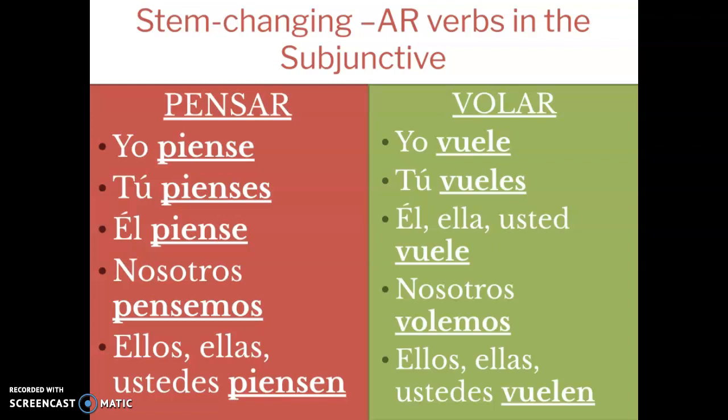Number 5, jugar, our favorite. It is a U to UE, and it is a GAR verb, so it is jueguen. J-U-E-G-U-E-N. Número 6, yo a tomar. That is tome. Again, not a stem changing verb. Number 7, we have tú en mostrar. So this one is an O to UE verb, so it is muestres.